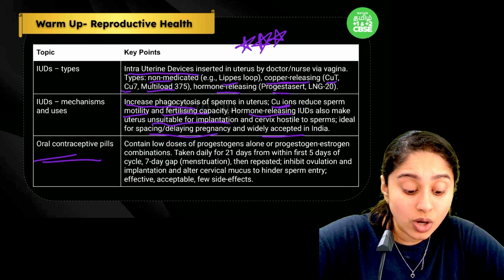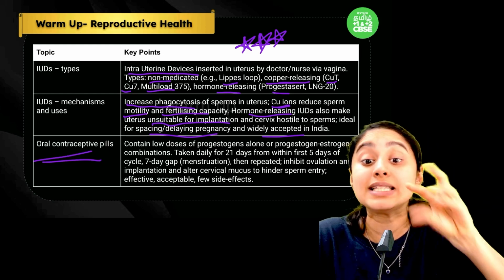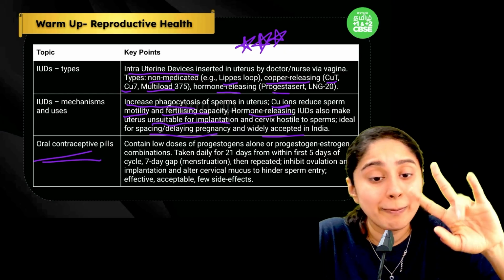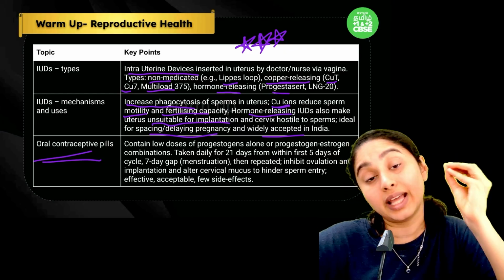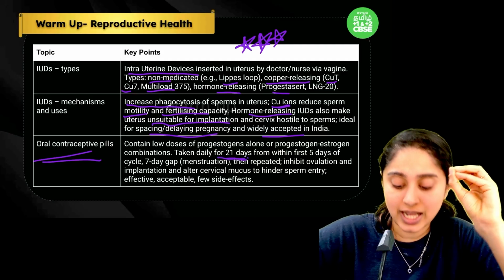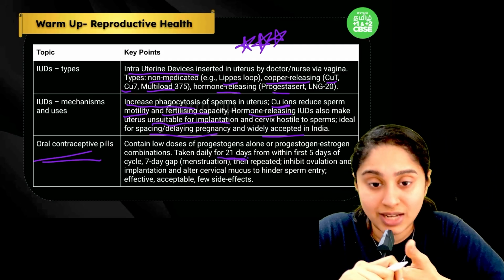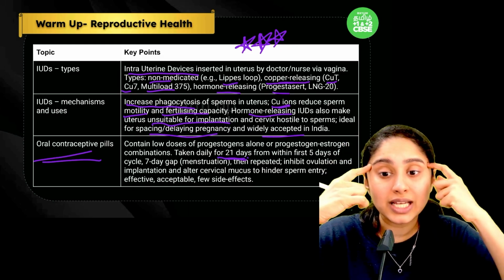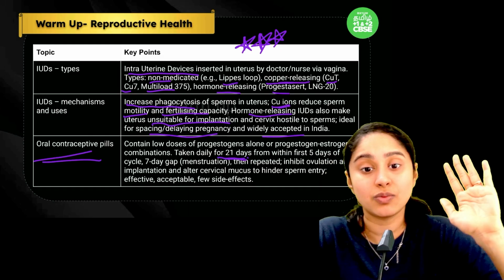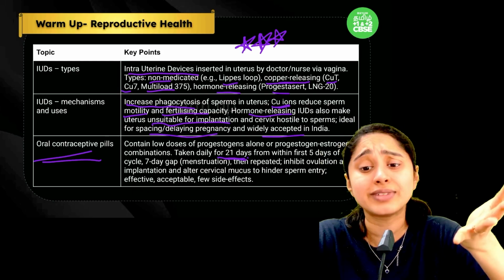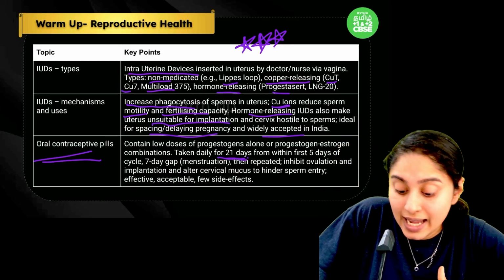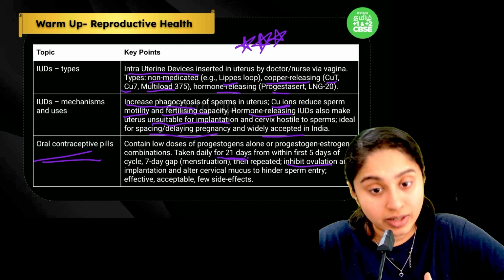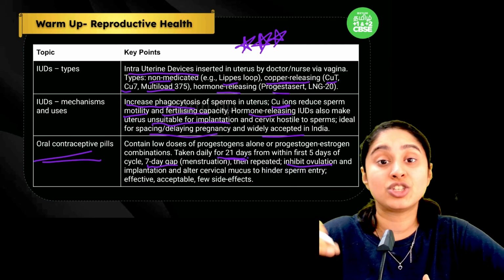Then we have oral contraceptive pills. What the pills do is, this is going to be either a progestogen or a progestogen-estrogen combination kind of pill. When you take it for 21 days, preferably starting within the first 5 days of the menstrual cycle, the body is going to say that we finished ovulation and we are in the luteal phase. Because of that, ovulation is completely inhibited. At the end of 21 days, you should give a 7-day gap when the menstruation will happen.